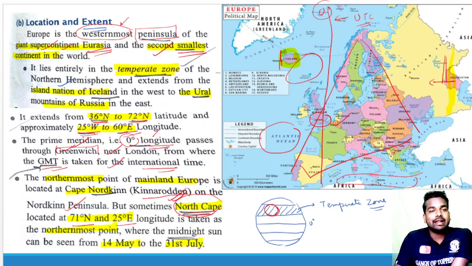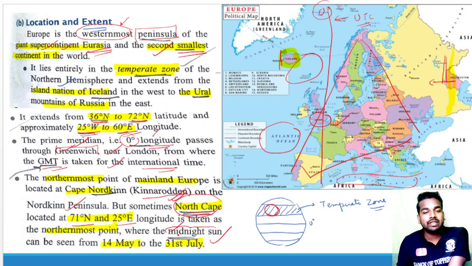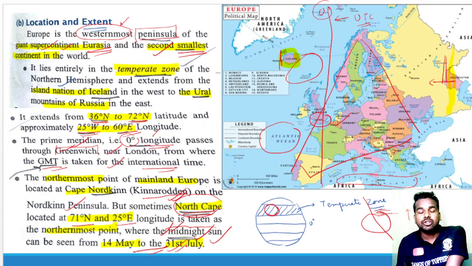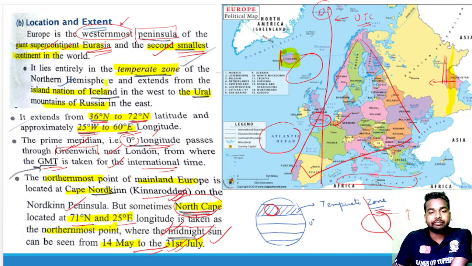So we can understand why it is possible that the midnight sun can be seen in this area, because due to the inclination of the earth, the sun's rays during the summer pass throughout the day and night. The sun's ray is actually falling on this area, so that's why it is called the midnight sun, seen from 14 May to 31st July. Okay, are you getting it?